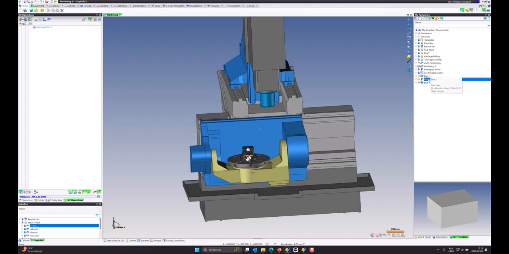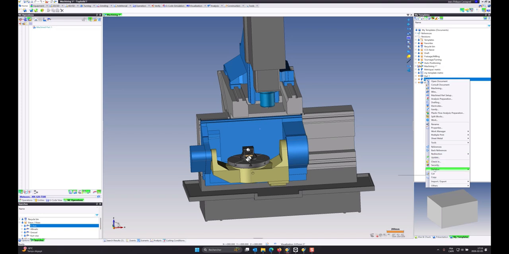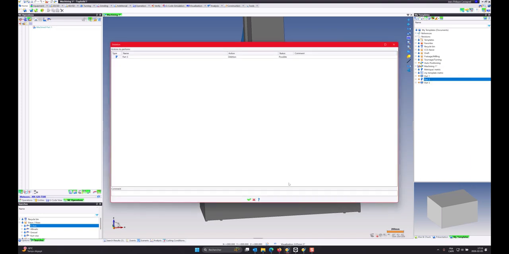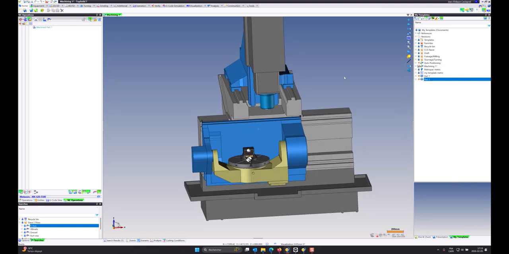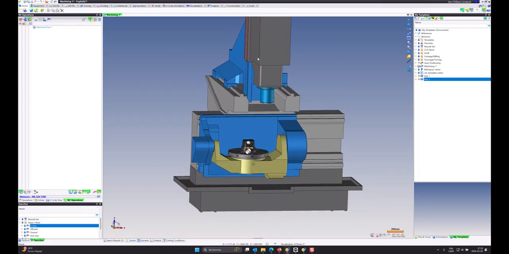So that part 3 is no longer needed, so I can delete this. And this document, I'm going to rename it to CAD-CAM Services, Auto Position. I'm going to validate and save this.